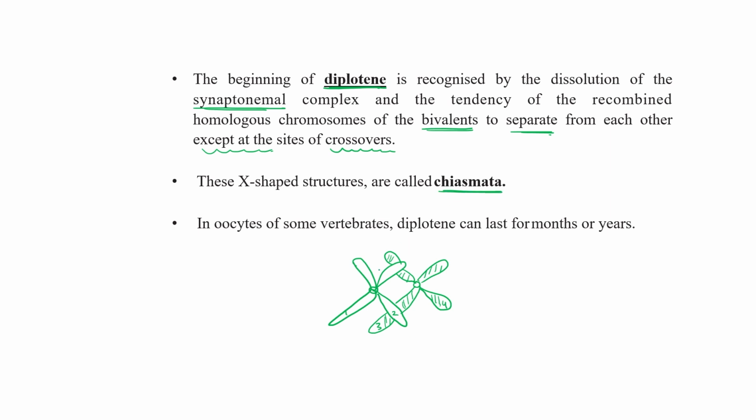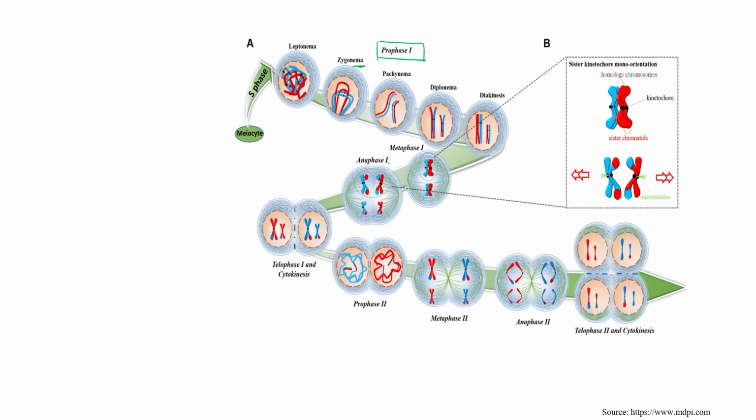This X shape structure, X shape, right? Again, X shape structure is known as chiasma. Now, in diplotene, we can see that stage of crossing over as chiasmata.